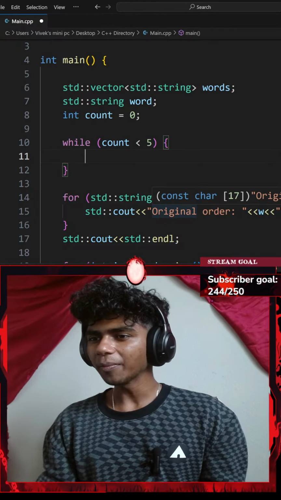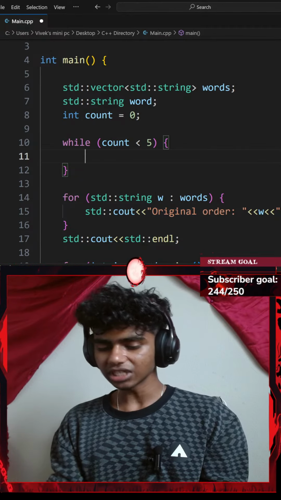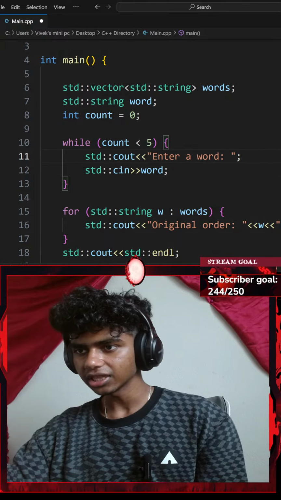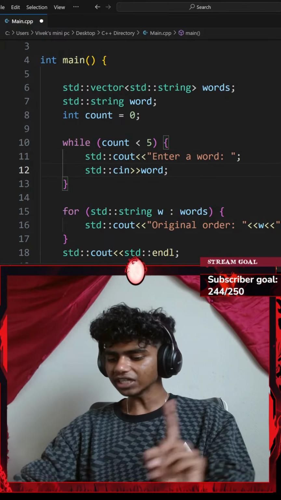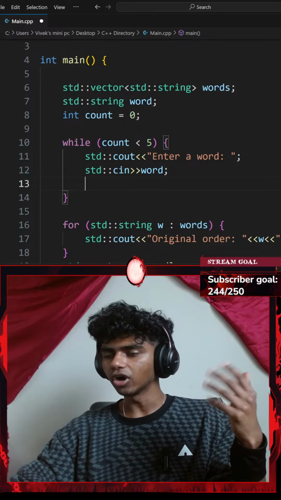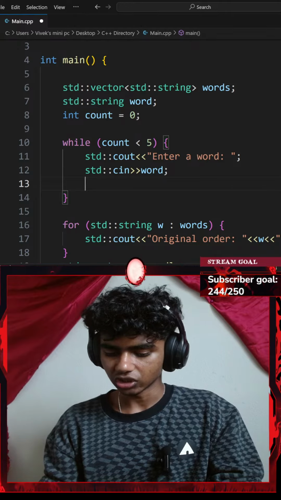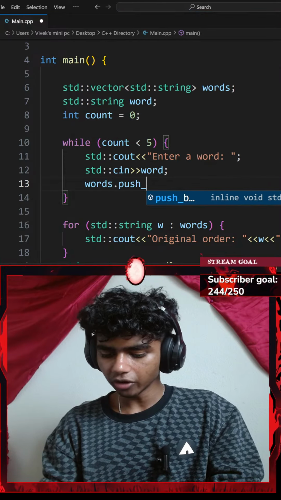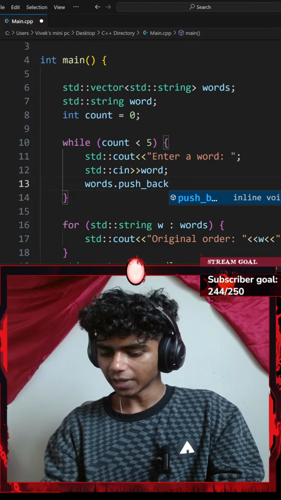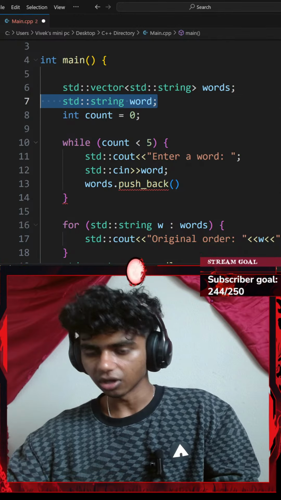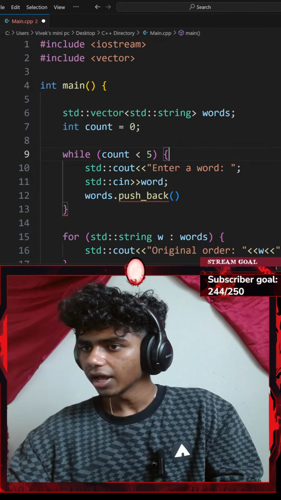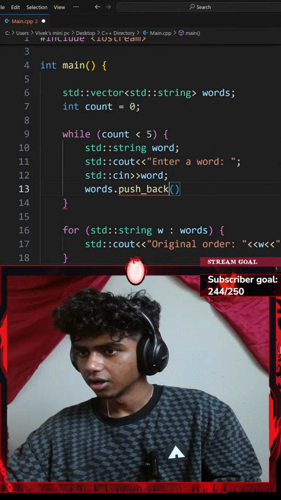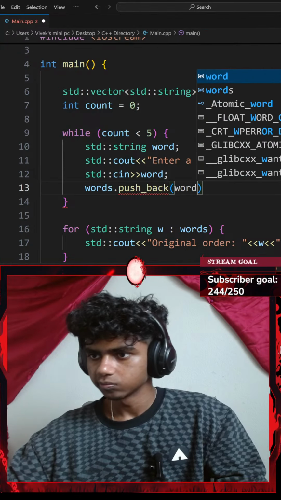That said, while my count variable is less than 5, I'll do something. I'll paste this. Maybe let me indent that and de-indent that. I want to do this, and every time this happens, I want to append a word, or push a word inside of my vector. So let's go with my words vector dot the push_back function. I want to push back something inside of my vector. Let me copy that and get that here. Standard string of word, and I want to push back my word.